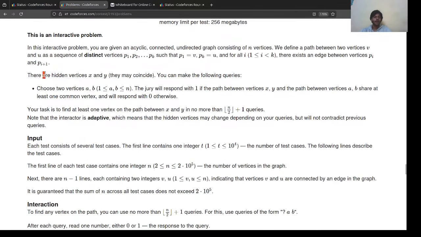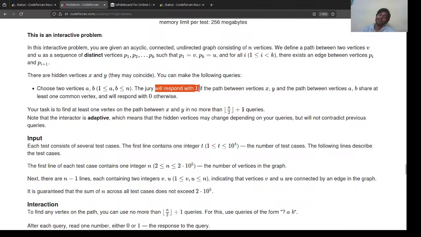Now we are given two hidden vertices x and y, and they may coincide. That means they might be the same, and you have to follow queries. What queries? Choose two vertices a and b.